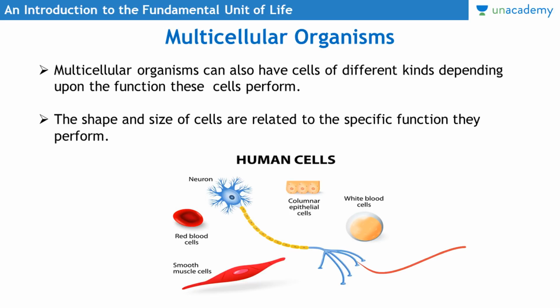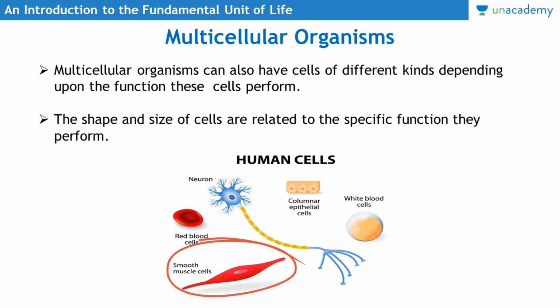Neurons actually transfer the information in our body. So the nerve cells look like this. Then we have white blood cells, and we have red blood cells. See, red blood cells are red in color, white blood cells look like this. Then muscle cells look like this.